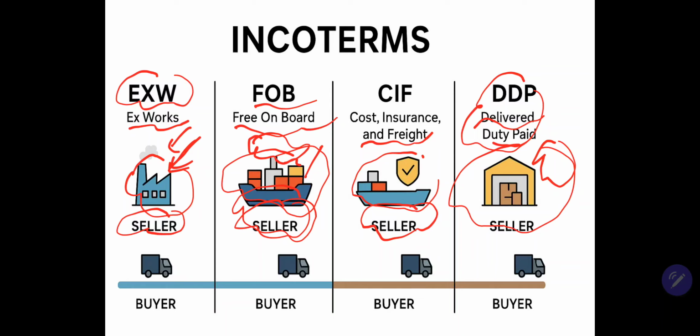And CIF, the goods have arrived in the port of destination, or the buyer's port. DDP, the goods have arrived in the buyer's warehouse. Okay, it is very easy for you to make it simple.